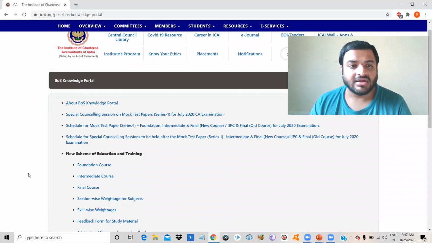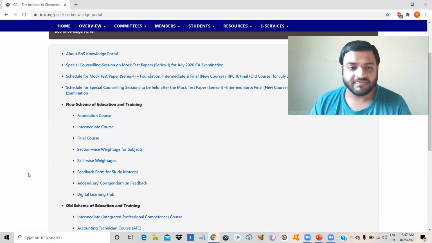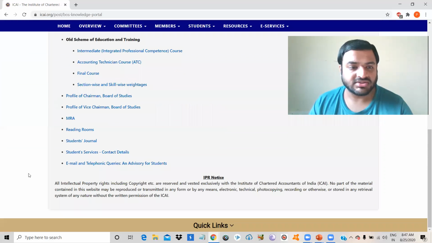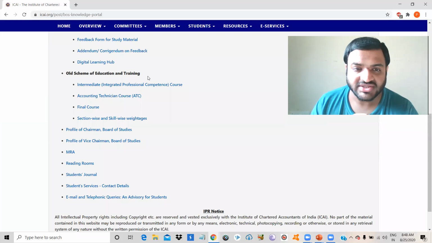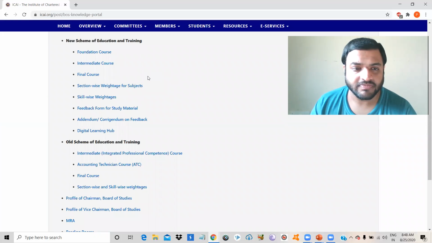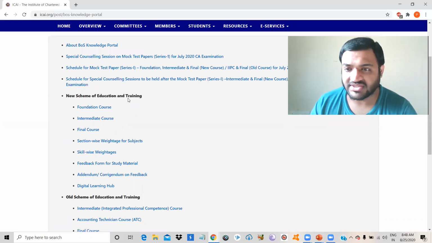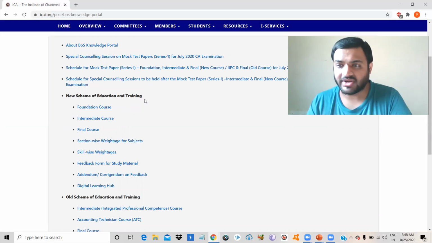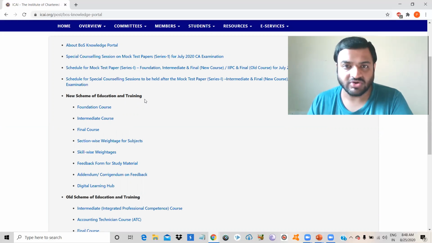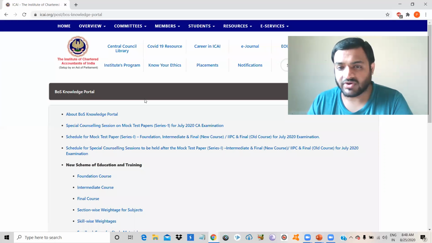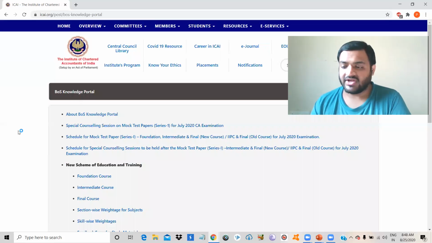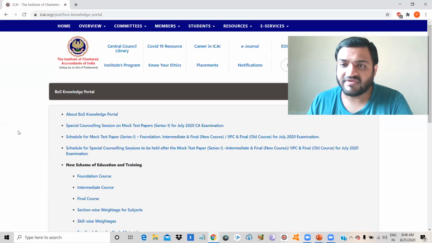But what we have done is, for this old scheme of education and training and this new scheme of education and training, we have clubbed together. We have coupled these modules and displayed them under one sub module here, which is BOS Knowledge Portal. So when you are coupling such modules, we will call it a couple module.